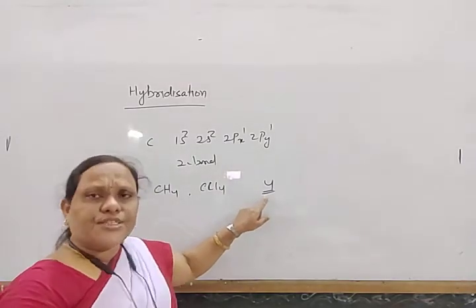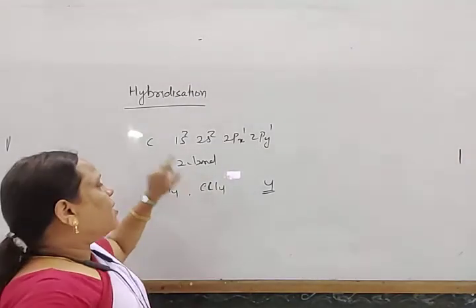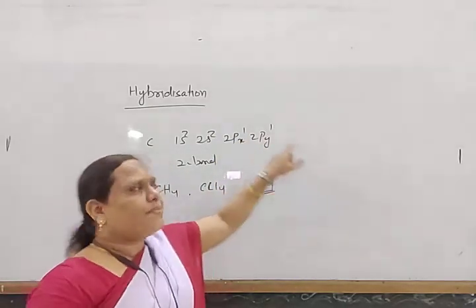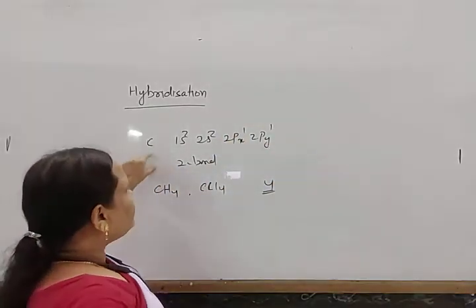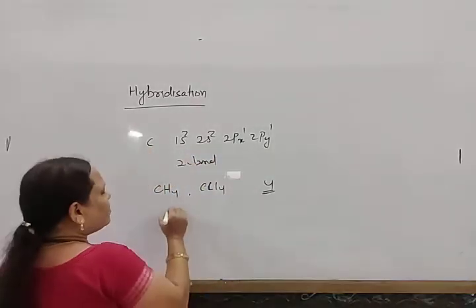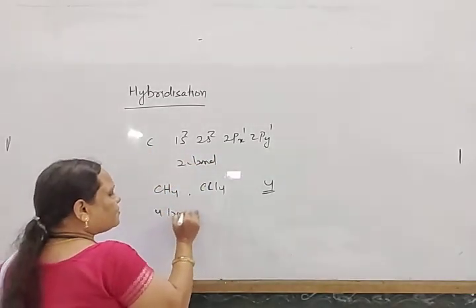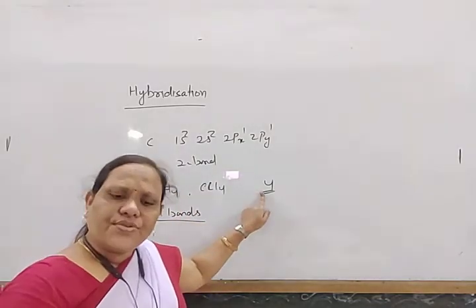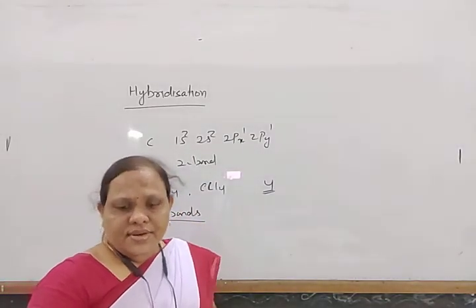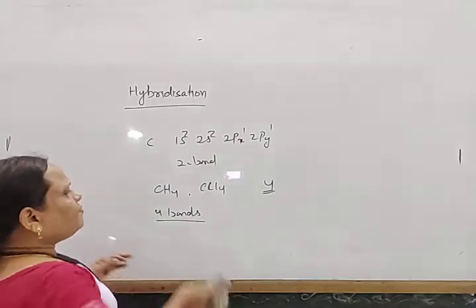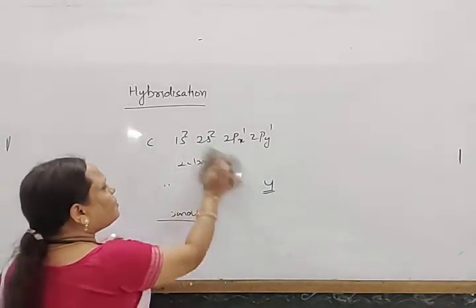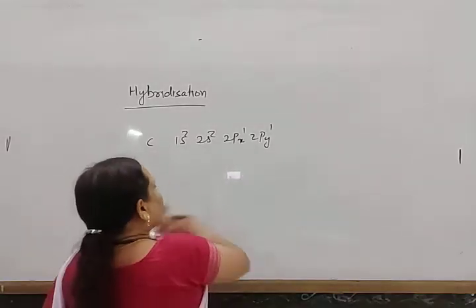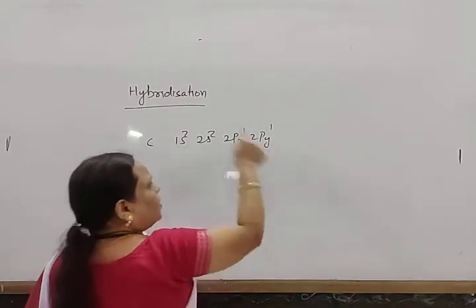Its covalency is four; it shares four electrons. But we know that only unpaired electrons form bonds. If that were so, carbon should have only two bonds, but actually carbon forms four bonds. Then how is this possible? It is possible if one electron from the 2s orbital gets excited to the 2p orbital.